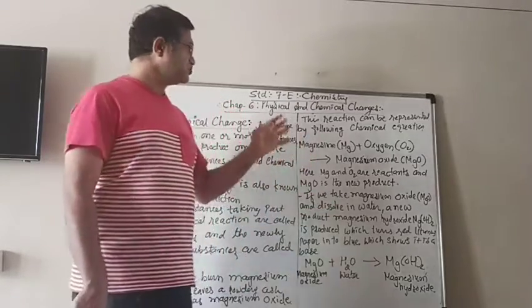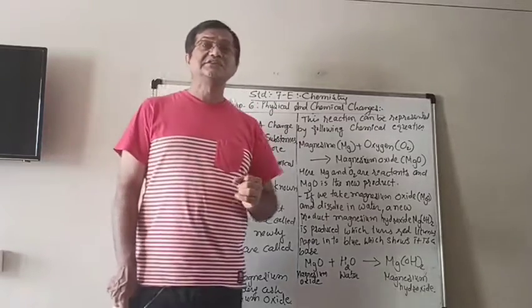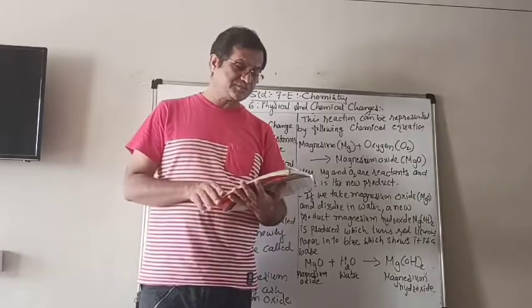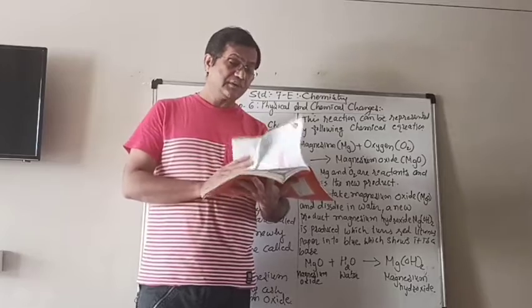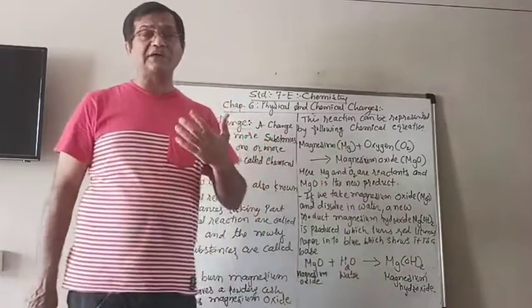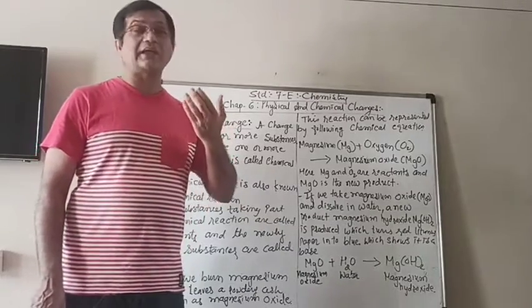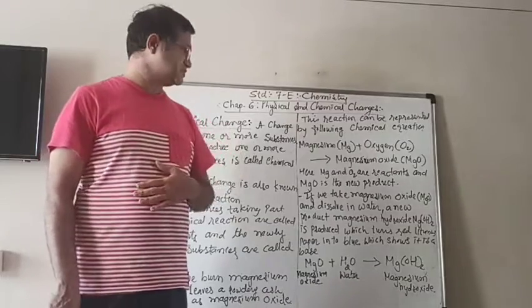So here we saw some examples of chemical changes, or we can say chemical reactions. In the next session we will learn about more chemical reactions, and then we will understand what the characteristics are and what can happen in different types of chemical reactions.